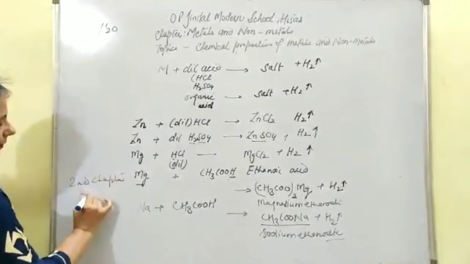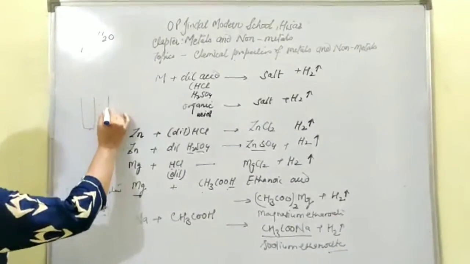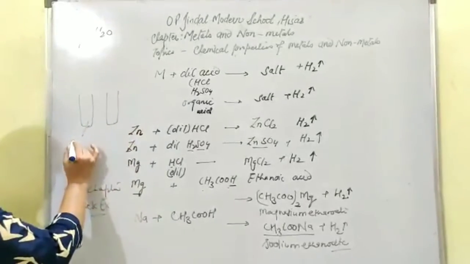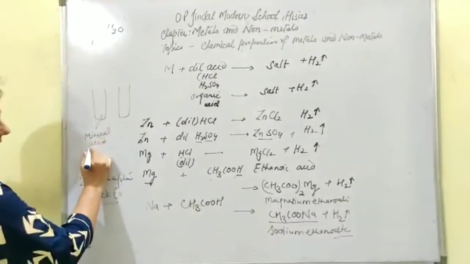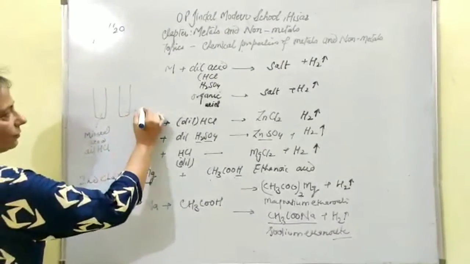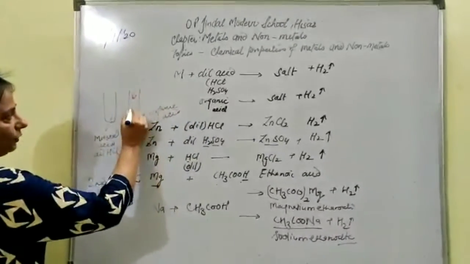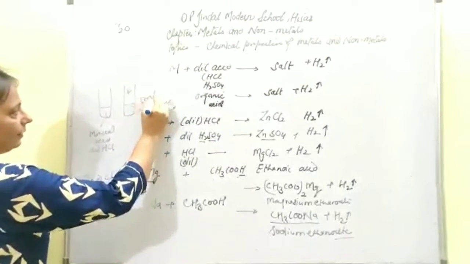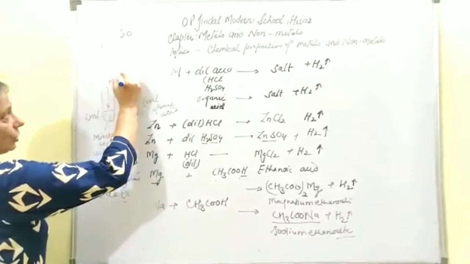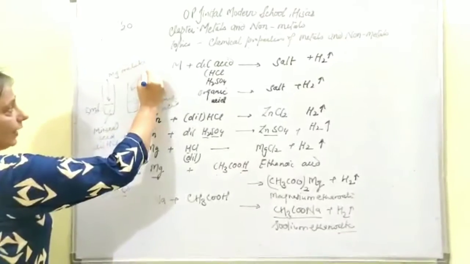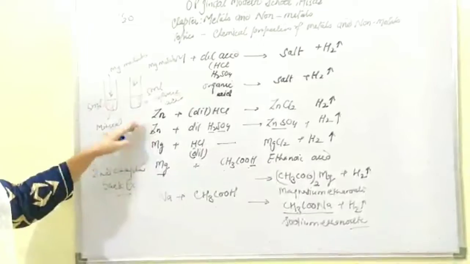In your second chapter, back exercise, there is a question that we have taken two test tubes, and in one test tube we have added the mineral acid, let's say it is dilute HCl, and in another test tube we have taken an organic acid. We have taken equal amounts, let's say 5 ml and 5 ml, and in that we have dropped an equal quantity of magnesium metal. Now they ask you in which case the reaction is going to be fast and why.